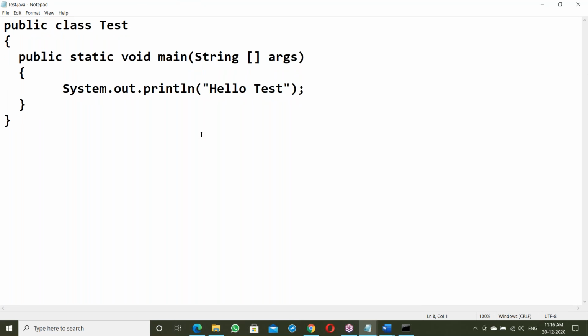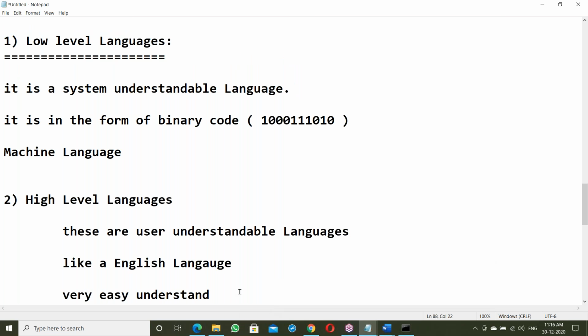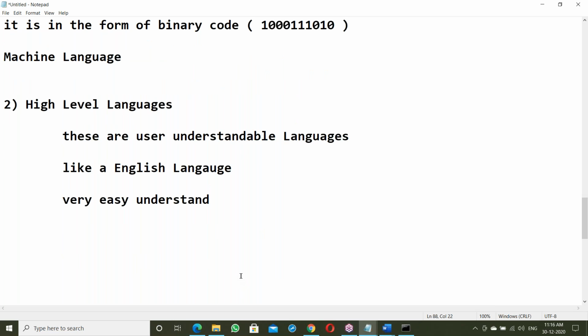Now this is a sample Java program. It is a user understandable language. Java comes under high level language. Java is a high level language. These are user understandable languages, very easy to understand like the English language.